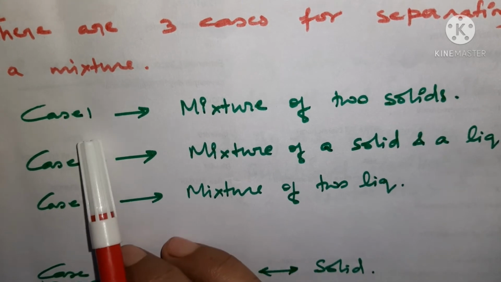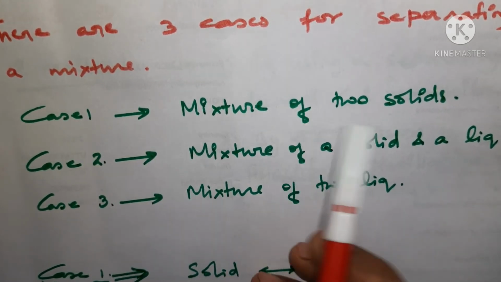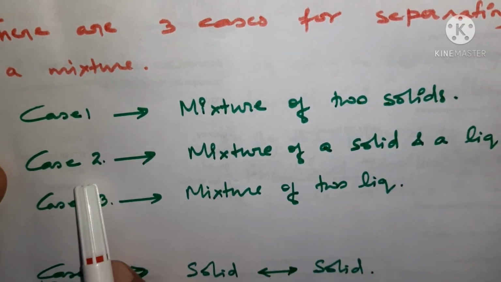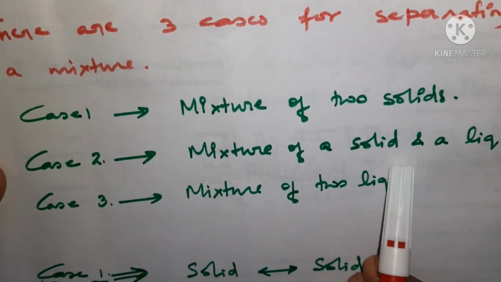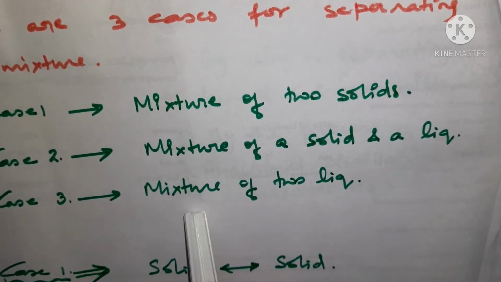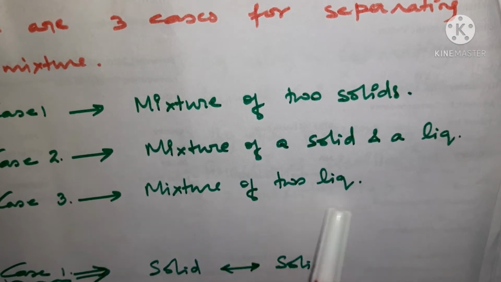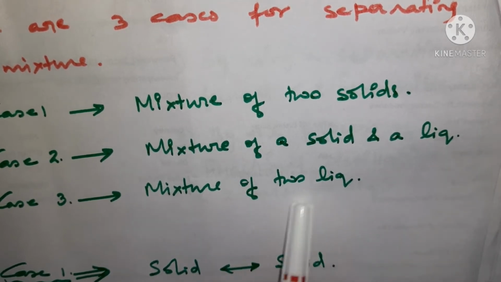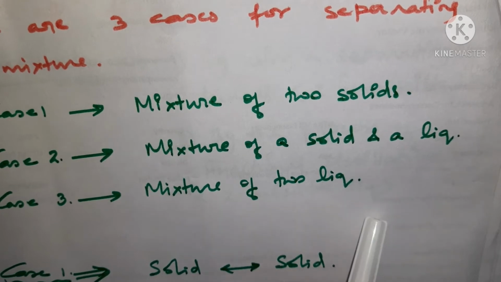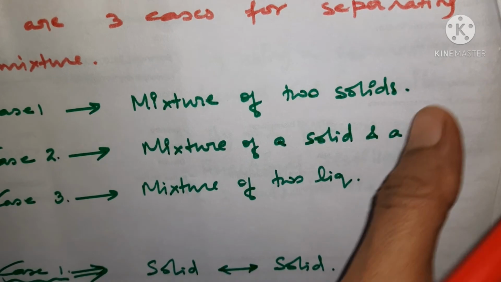The very first case is mixture of 2 solids. Then case 2 will be about mixture of a solid and a liquid. And in case 3 we will try to understand how to separate a mixture of 2 liquids. Here also we have 2 parts, miscible liquids and immiscible liquids, right? So let's see in case 1 how many methods are there.